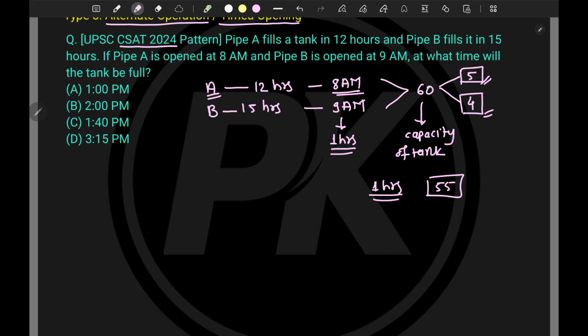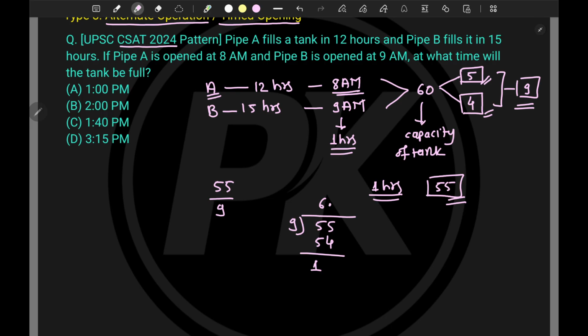Now to fill this 55 capacity, we are turning on both the pipes, right? Now tell me in 1 hour how much portion they will fill? It is 9. Now to fill the portion of 55, how much time will they require? So it is simply 55 divided by 9, right? Now let's do this. 9 sixes are 54. So remaining is 1, and then point something. So earlier it was 1 hour, plus this 6 hours, so around 7 hours. So 7 point something hours.